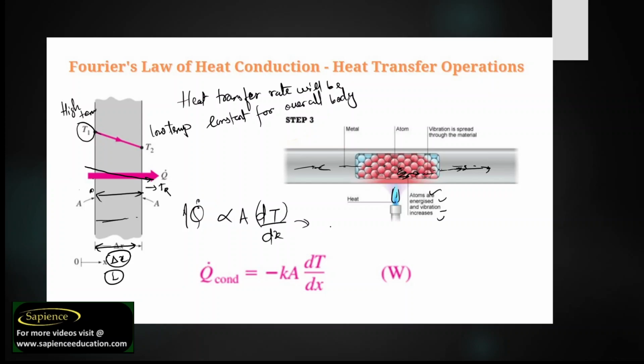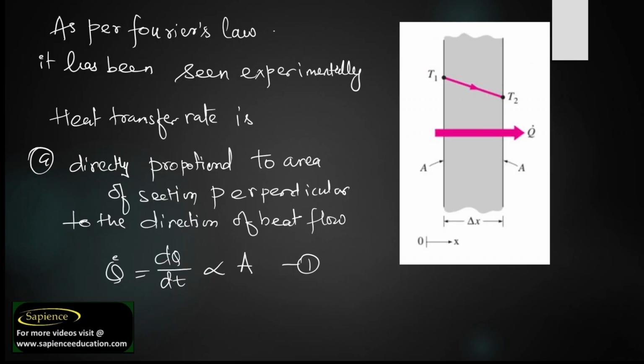So finally, what will happen if we remove all the constants? This is your proportionality constant. By removing the proportionality constant, we will get the equation like this. So this is Q conduction, that is, Q conduction is equal to minus K A dT by dx. I hope you have understood now.